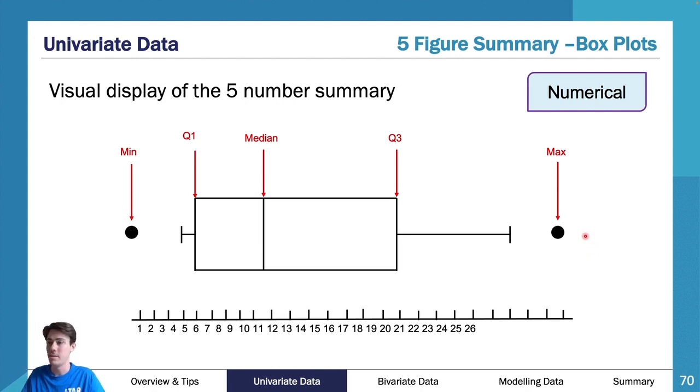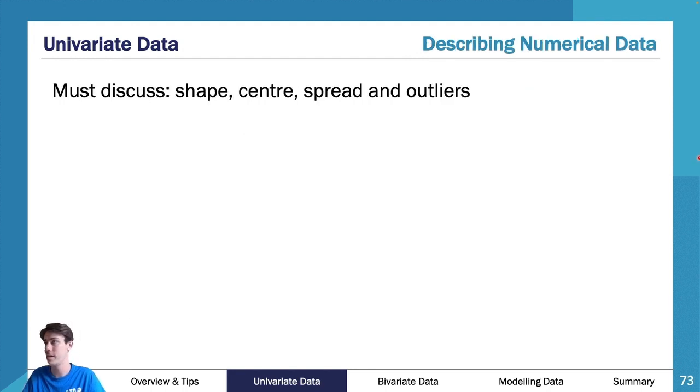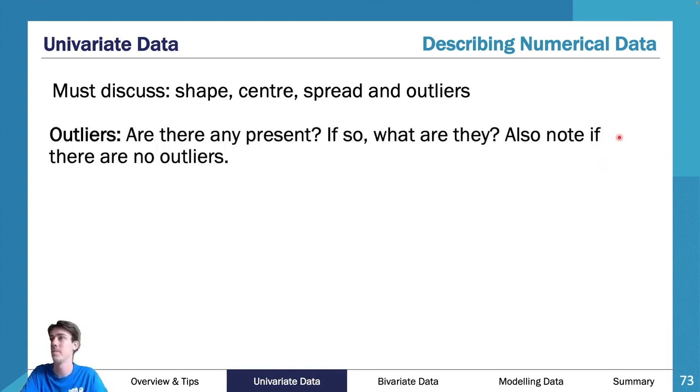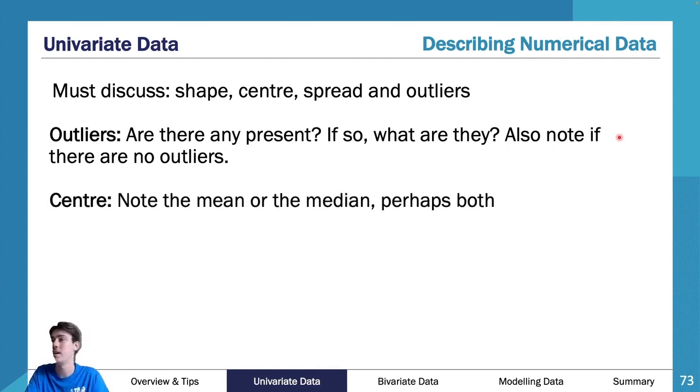Now, the other thing with box plots is they are commonly utilized to discuss information. This is the most common univariate piece of information you'll be asked to describe. You'll be asked to describe box plots in terms of their shape, center, spread, and outliers. So, outliers, are they present? If so, what are they? Also note if there are no outliers. Center, note the mean or the median. You can see the median. The median's usually the easiest. I usually always go to the median because you can see the median in a box plot.